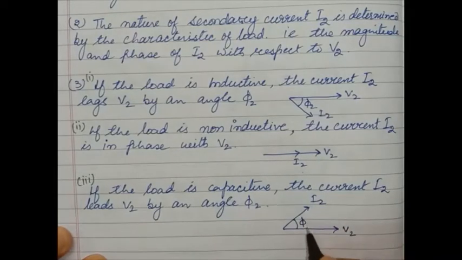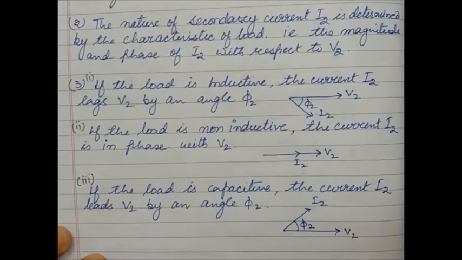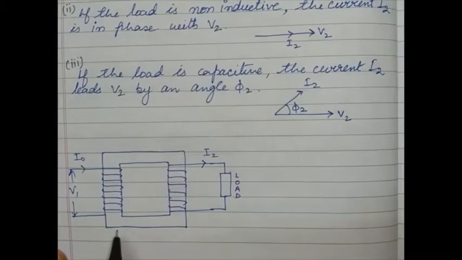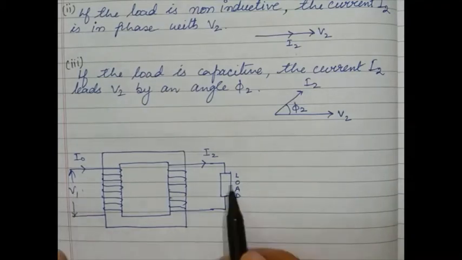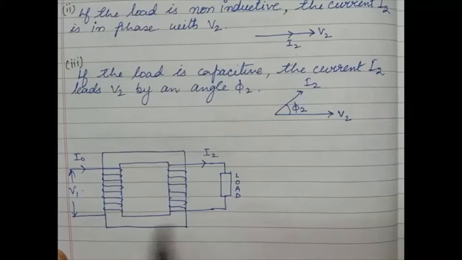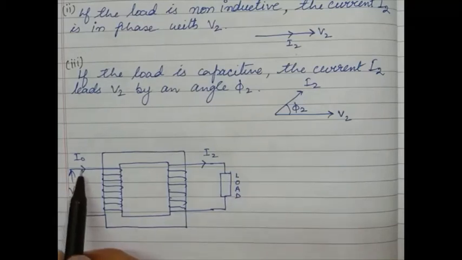Now consider the transformer connected to V1, with the secondary connected to the load. What will happen? There is a flow of current I0.